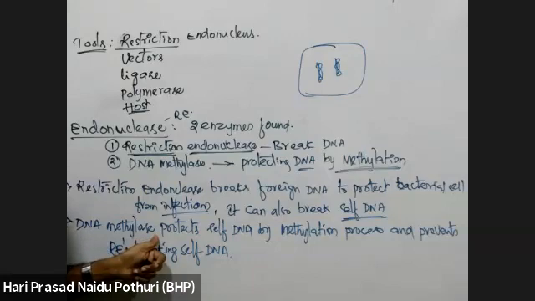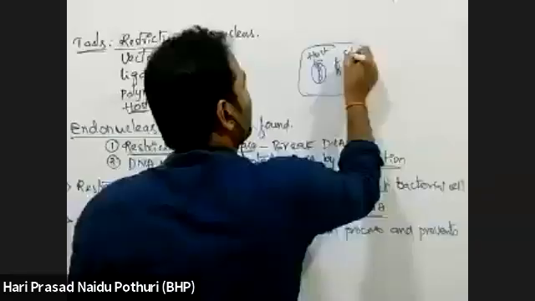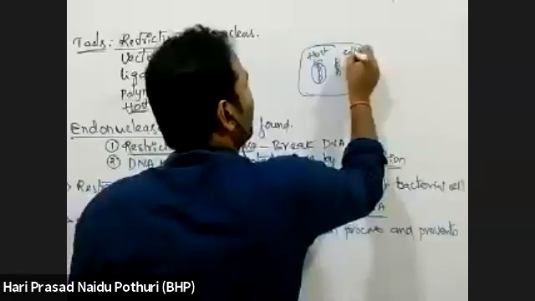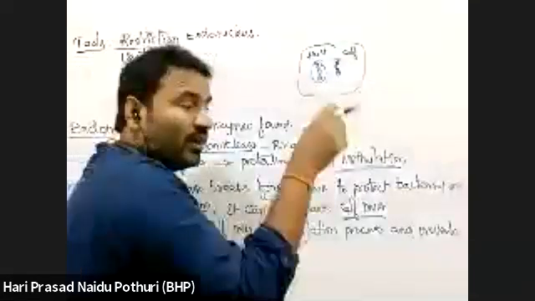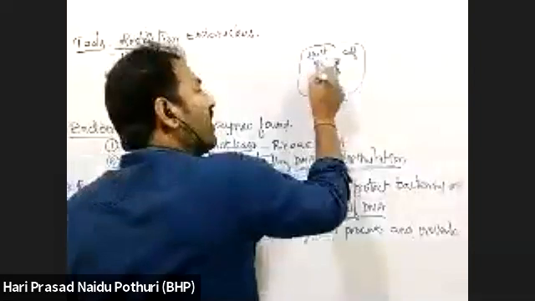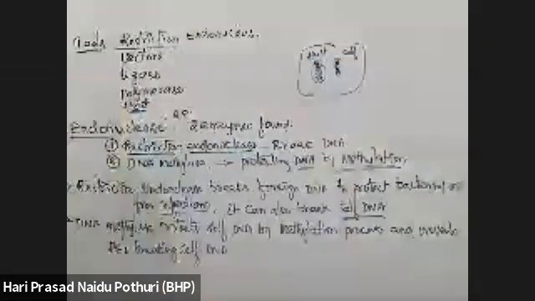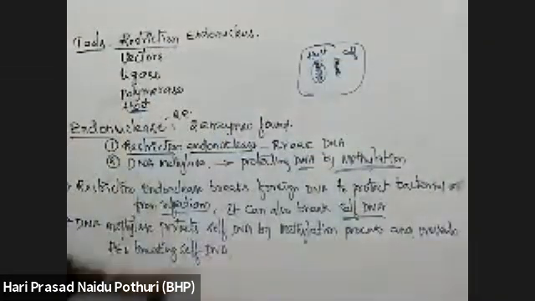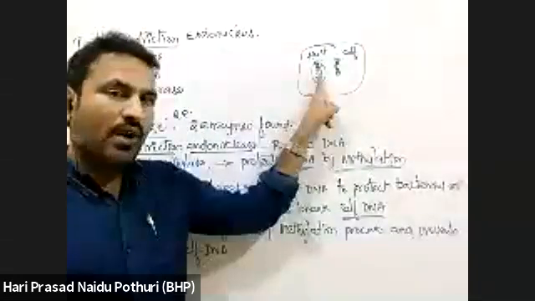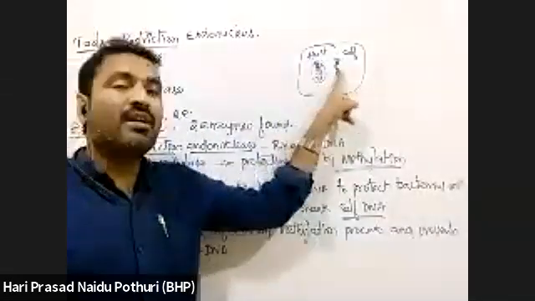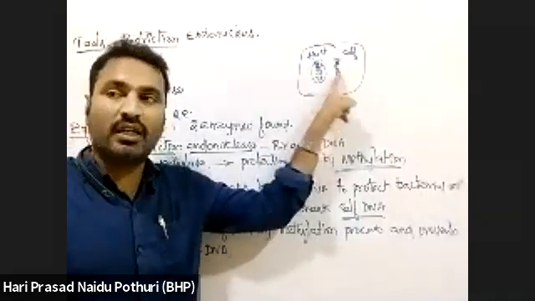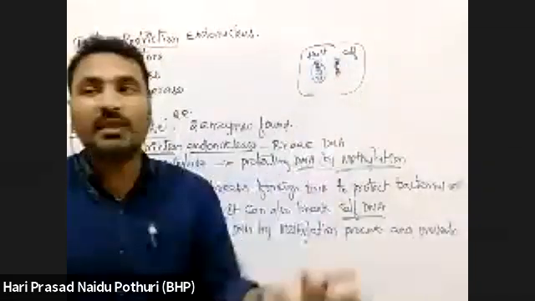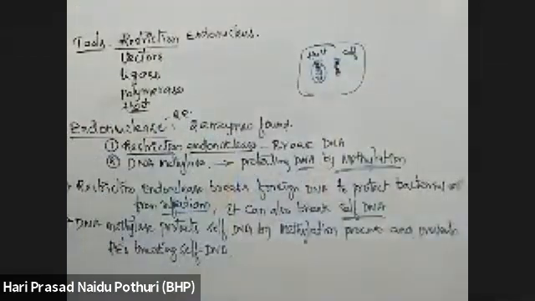Suppose the host DNA is there and self DNA is there, and self DNA has a pattern of methylation. If the foreign DNA also has the same pattern of methylation, actually it is a foreign DNA, but it has the same pattern of methylation as self DNA. In that case, the restriction enzyme cannot break that foreign DNA either.